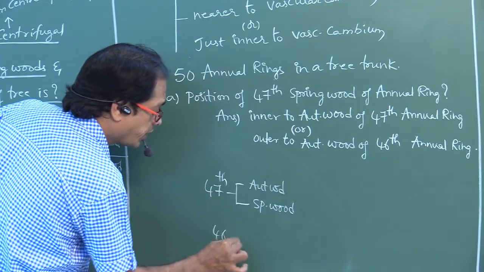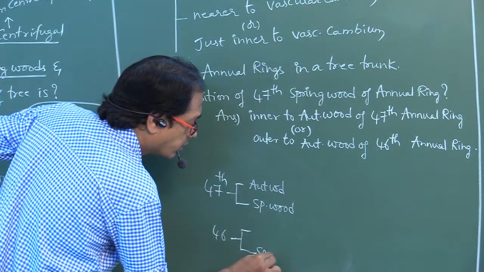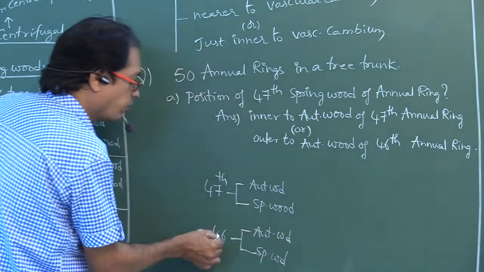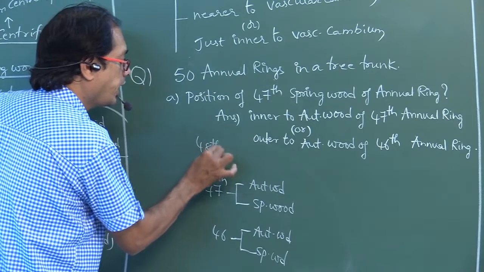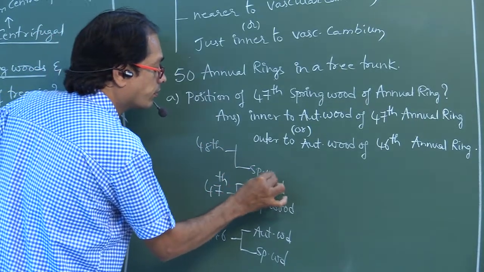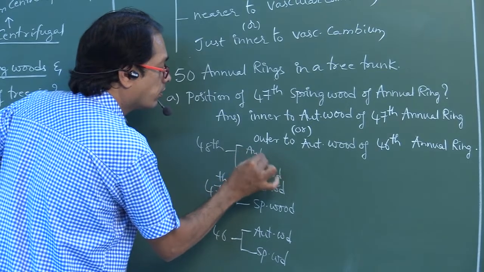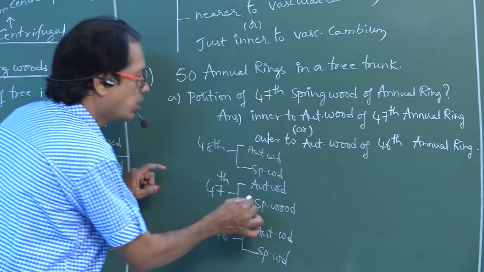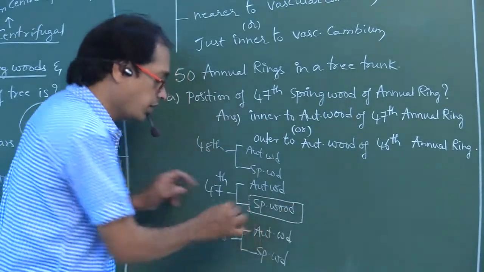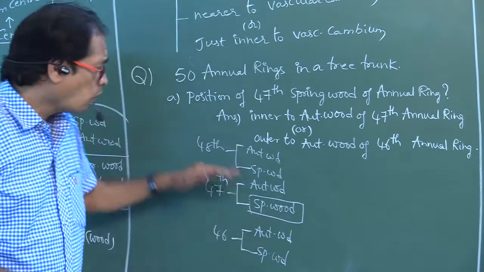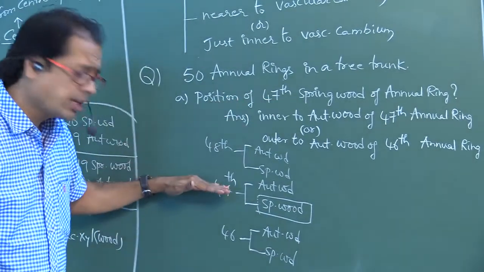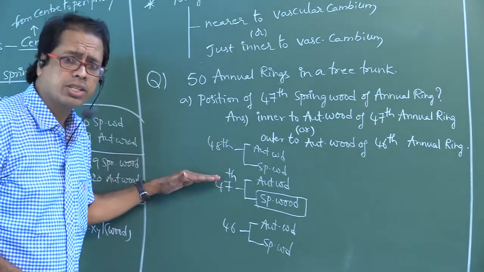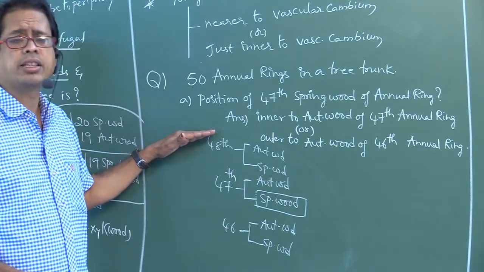47, 46: that is spring wood, autumn wood. 46, 47, 48th: spring wood, autumn wood. So, position of the 47th spring wood. Whatever number is asked, that number we have to write, and the number below and the number above. If 47 is asked, then 46, 48, like that you have to write.